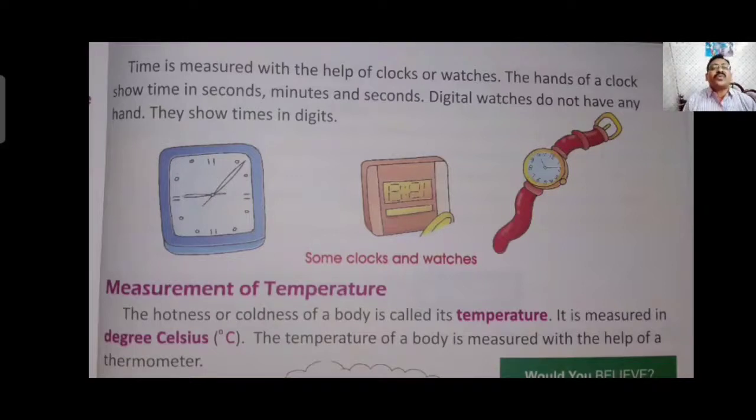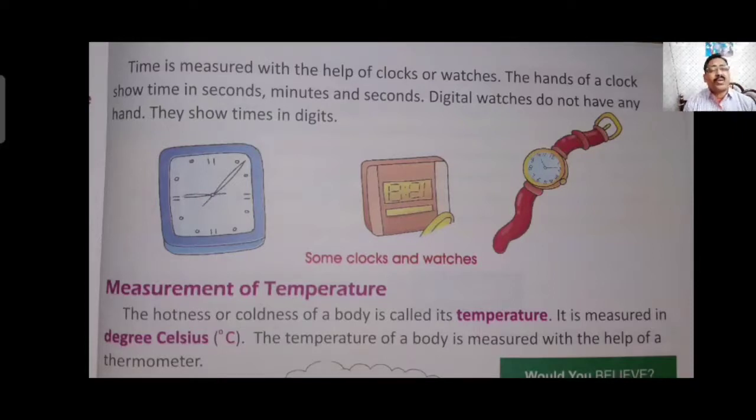Time is measured with the help of a clock or watch. Now, what are the instruments we use to measure time? A clock is the best thing to measure time. It can be a wall clock, table clock or wristwatch. The hands of a clock show time in second, minute and hour.